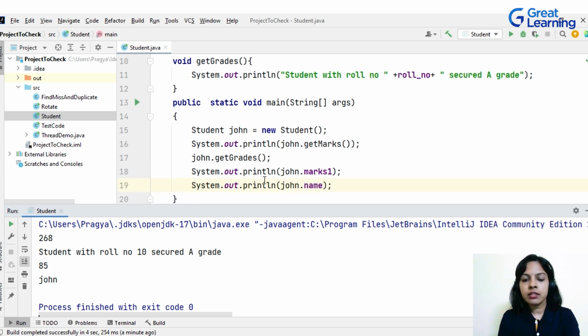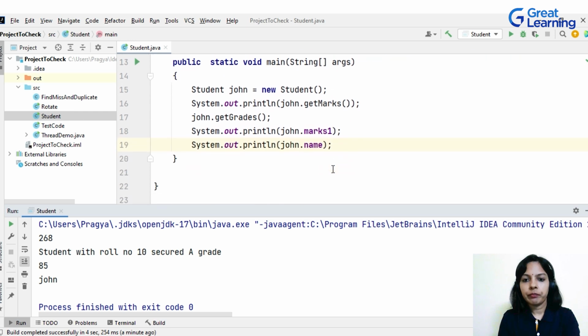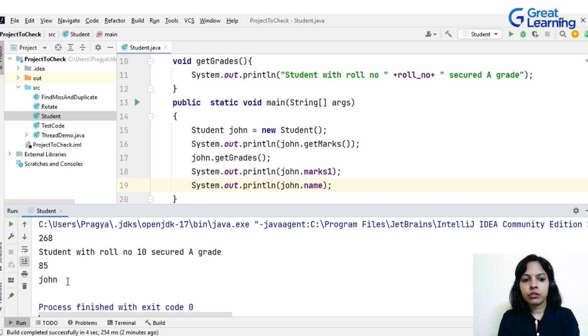Next line after that is John.marks1. What is the value of this property for the object John? That is nothing but 85. Marks1 has a value 85. So 85 should be the output over here. Similarly, John.name. What is the value for this name? The value of the property name is John. So it should display John over here. So this is the output corresponding to the given code.